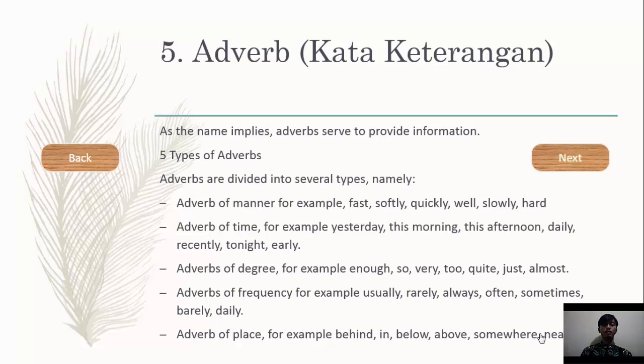Adverb of frequency, for example, usually, rarely, always, often, sometimes, barely, daily. Next, adverb of place, for example, behind, in, below, above, somewhere, nearby.